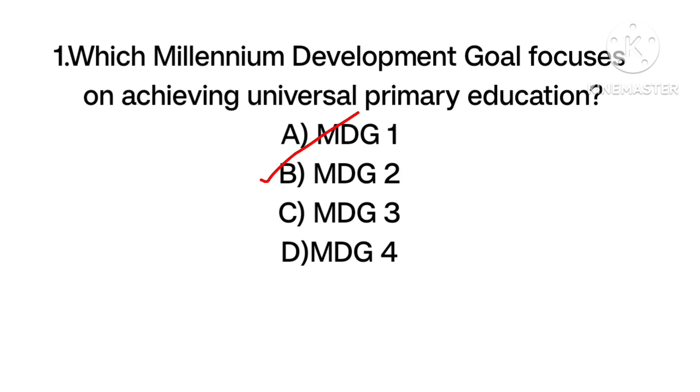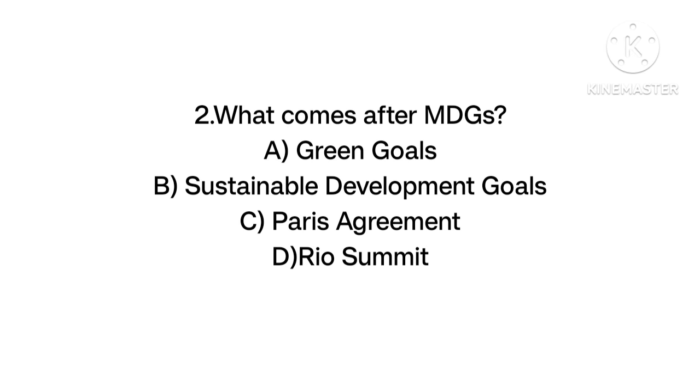The second question is, what comes after MDGs? Option A green goals, option B sustainable development goals, option C Paris Agreement, and option D Rio Summit. Answer is option B sustainable development goals or SDG. I think it's clear now. Keep practicing questions like this.